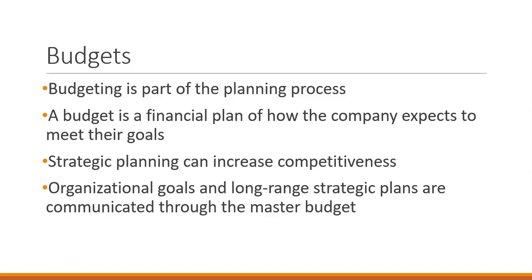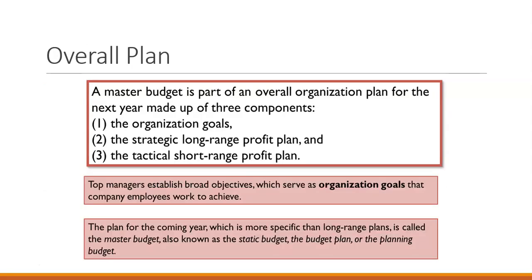We have goals for sales budgets and goals for production that we want to hit, and sometimes we want to see a certain amount of growth from year to year in our sales and etc. So our overall plan, a master budget, includes the operations budget, the budget plan, and then it also has strategic information about the company and will include a capital budget, which we will get to in a later chapter.